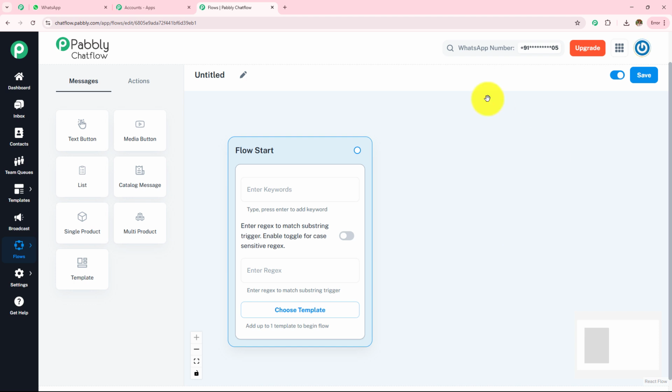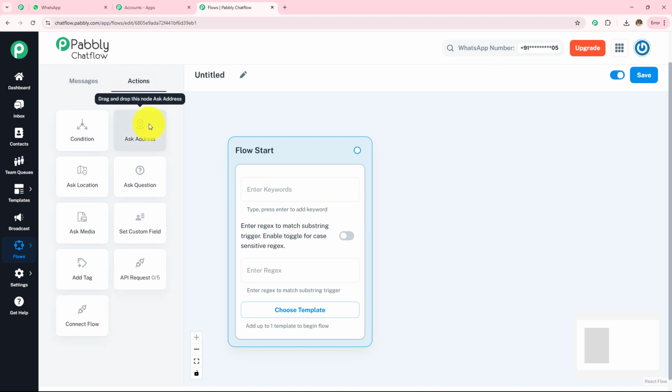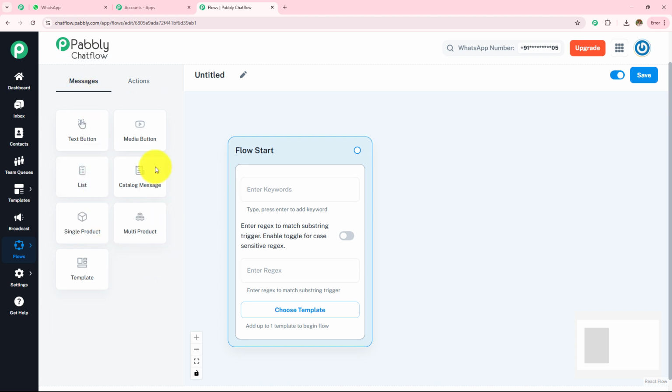Now here to create this WhatsApp chatbot, on the left hand side I have very important options of messages and actions. Under these options I have very important buttons which I will be using while creating this WhatsApp chatbot. So let's quickly go through all of these buttons. The first button under messages option is text button. So this button sends a text message along with multiple clickable buttons. User can tap a button to continue the conversation.